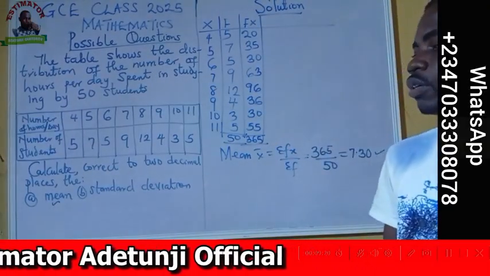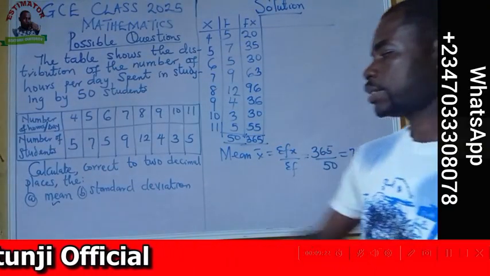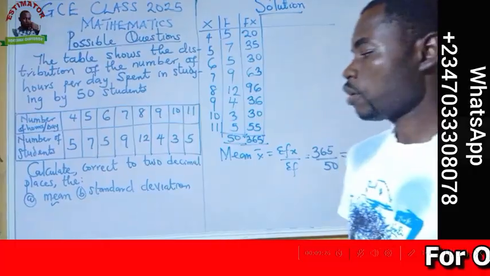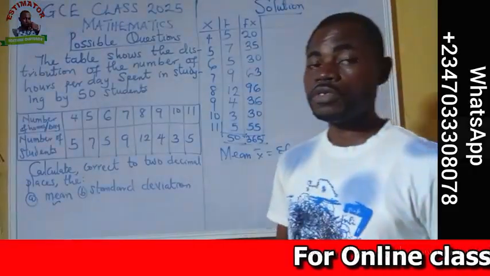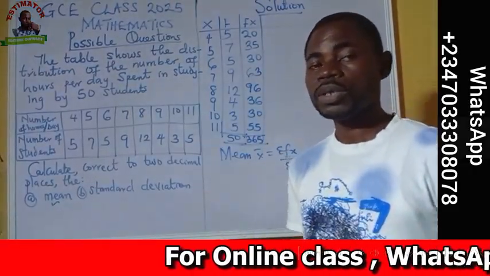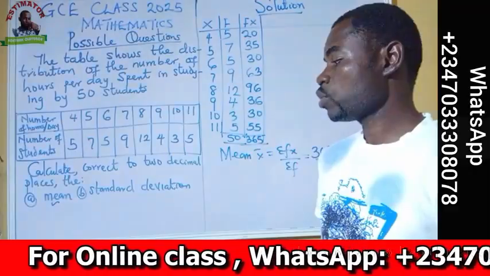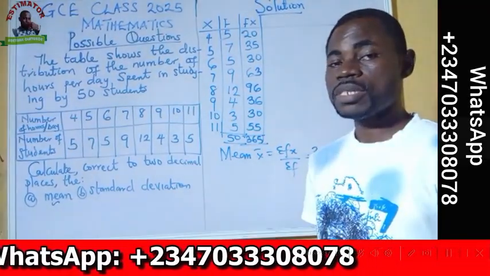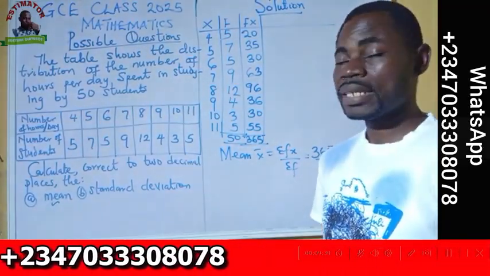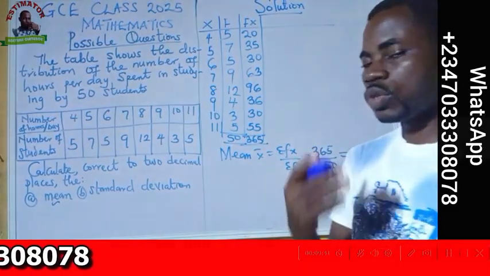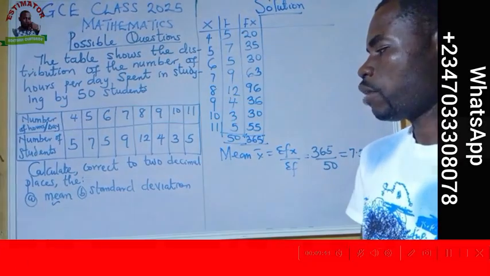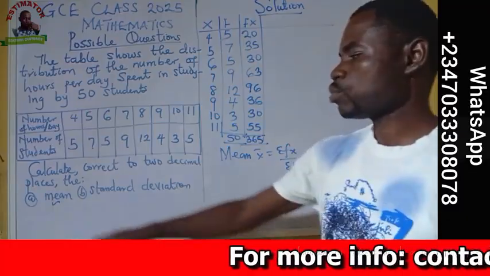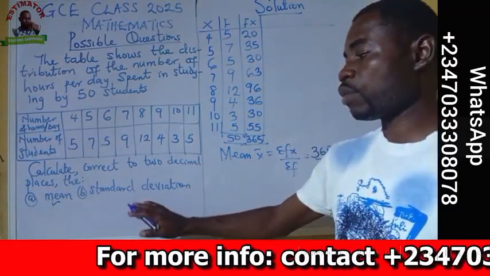Now this time around, we want to find the standard deviation. For those of you that have not been watching our videos, we have released a video on statistics itself, but we also talk about the measures of dispersion, where we talk about the range, the mean deviation, the standard deviation and variance. Please do well to watch the video that we have released on that. Now we go to standard deviation. Same thing that happens to the mean, we apply to standard deviation.